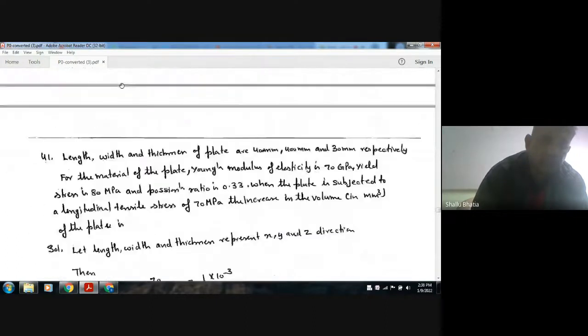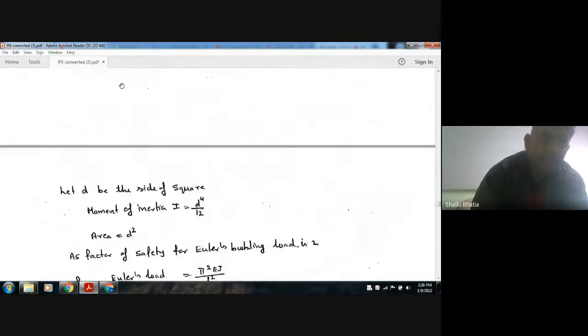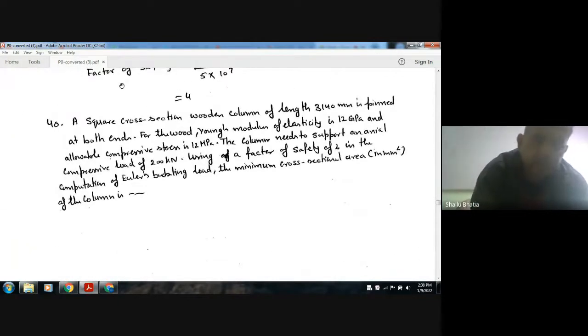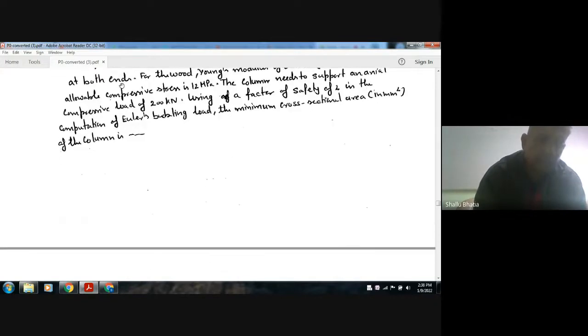Okay, so let us proceed. A square cross-section wooden column of length 3140 mm is pinned at both ends. For wood, Young's modulus of elasticity is 12 GPa and the allowable compressive stress is 12 MPa. The column needs to support an axial compressive load of 200 kilonewton, using a factor of safety of 2 in the computation of Euler buckling load. The minimum cross-sectional area of the column is?